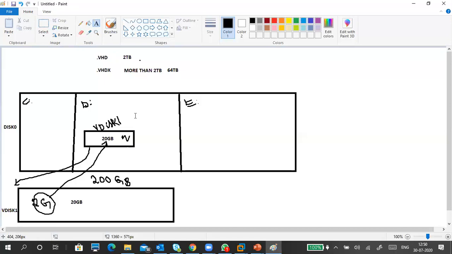We can attach this virtual hard disk to our system, and we can store data and retrieve data like that, and we can treat that disk as a separate disk. But actually it is stored in your physical disk only. And another thing is we can attach this disk to virtual machines. So then virtual machines can also access your data. So that is also possible. Okay. So this is the one.